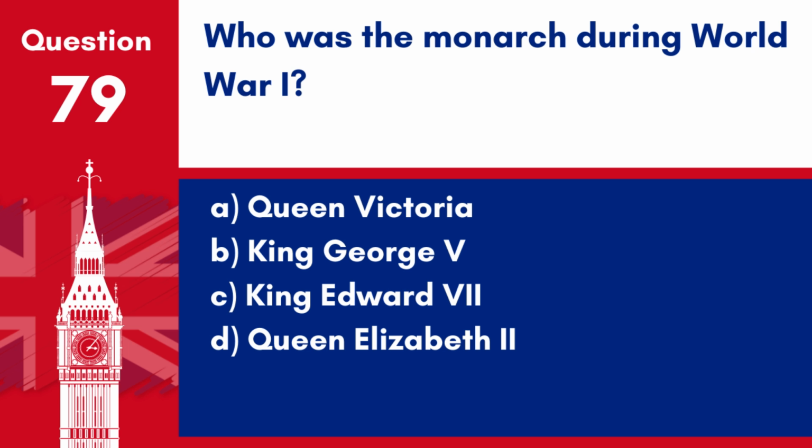Question 79. Who was the monarch during World War I? A. Queen Victoria. B. King George V. C. King Edward VII. D. Queen Elizabeth II. Answer: B. King George V. King George V was the British monarch during World War I, which lasted from 1914 to 1918.